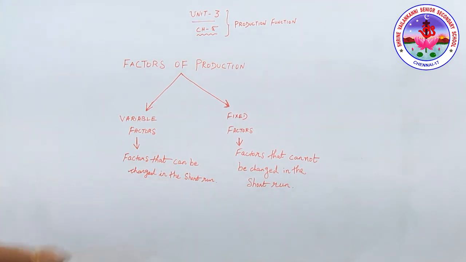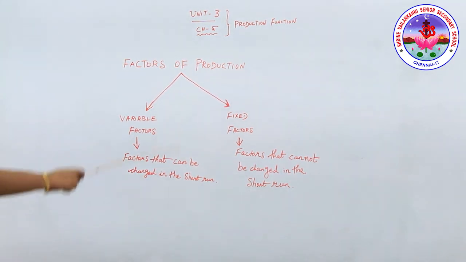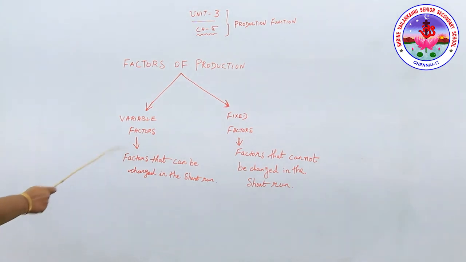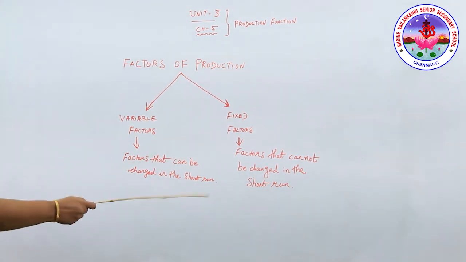Now coming back to fixed factors, they are the factors that cannot be changed in the short run. Examples of fixed factors are plant, machinery, buildings, land, etc. The quantity of fixed factors remains the same in the short run, irrespective of the level of output. They do not change whether the level of output rises, falls or becomes zero. So we are calling it a fixed factor. These are the differences between variable factors and fixed factors.